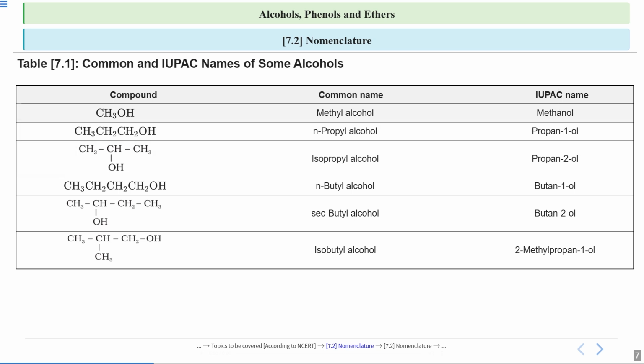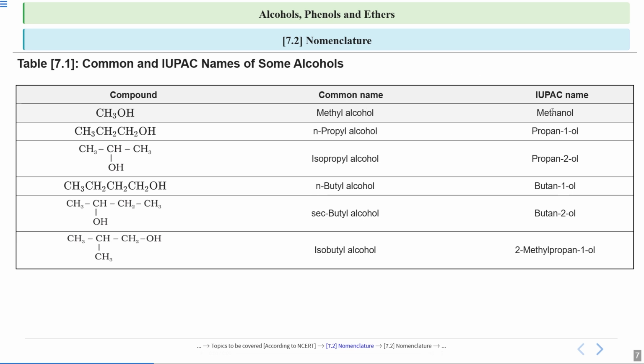Now look towards the first compound. This is CH3OH. First we will do the common naming. In common naming, I told you that we select the alkyl group and then we write the word alcohol at last. The alkyl group here is methyl, so you will write methyl and at last the word alcohol. So the common name is methyl alcohol.